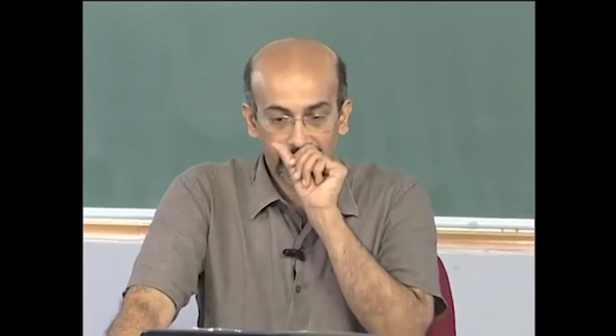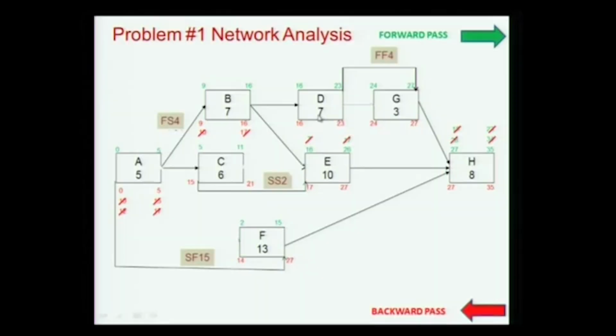Okay, so you can see that when you do the analysis as compared to an AON, you have to be very careful as to how you go back and forth on relationships. So what is critical in this particular case? A, B, D, G, H. Okay, and in the next lecture we will see how the criticality is not sometimes the start or the end.